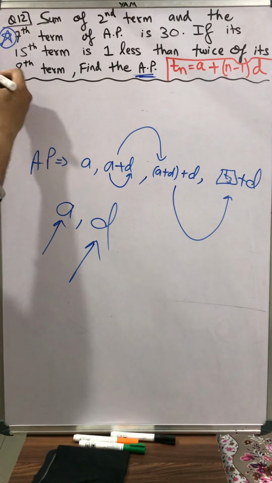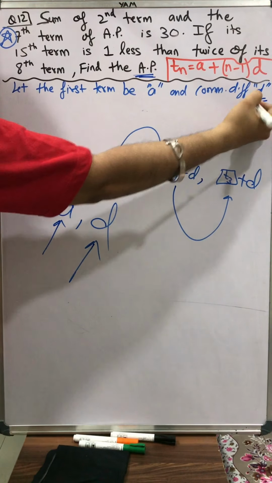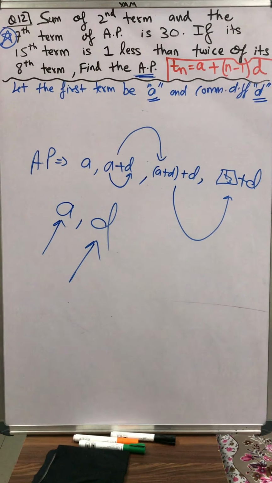Okay, so we'll assume first. Let the first term be A and the common difference be small d. This is a supposition. Okay, I'll erase the board.